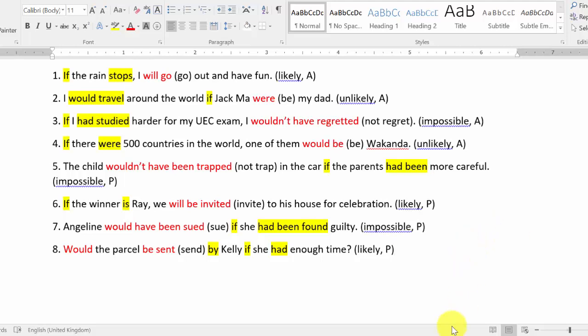Okay, so please check your answer, mark for yourself, highlight the keywords, and write down if there's anything that you have found important. You may jot it down in your grammar book, and after you're done, take a picture and post it in the comment section together with the present and past perfect exercise. Okay, thank you.